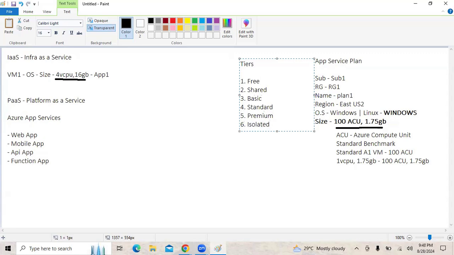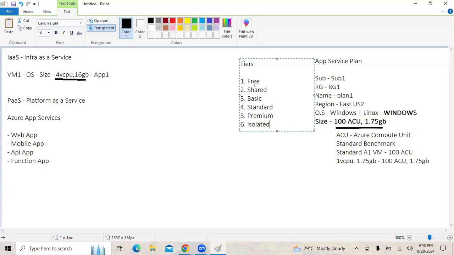So these are the different tiers we have in the app service plan. Depending upon which tier we go with, we would be able to get the required features and the required capabilities.